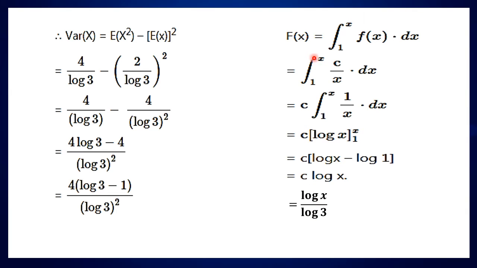So the integral from 1 to x of c upon x dx, c is a constant, taken out. The integral of 1 upon x dx is log x, and apply the limits 1 and x. Upper limit is substituted, log x minus the lower limit log 1. So c into log x minus log 1, which is 0. So c log x, and substitute the value of c, that is 1 upon log 3. Then log x upon log 3 is the value of the function, that is the cumulative distribution function.